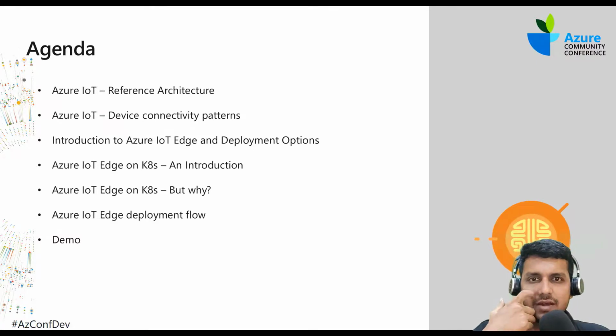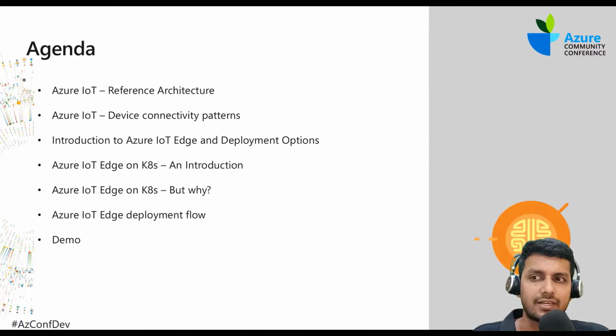Before we get started with the actual content, let me quickly walk you through a bit of agenda. We're going to start the session with a reference architecture. If you're familiar with Azure IoT Edge and its various software offerings to build IoT solutions, this must be very familiar. Then we'll go through device connectivity patterns, because this being an Edge scenario, it's very relevant that we get ourselves familiar with them.